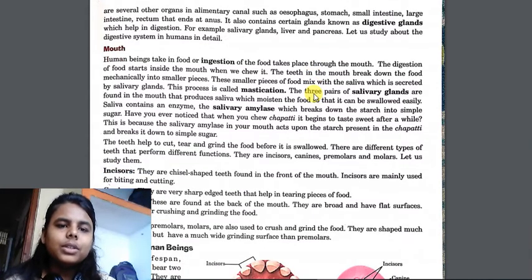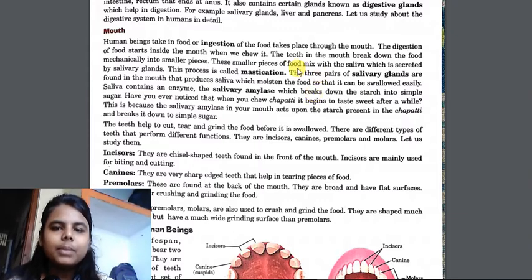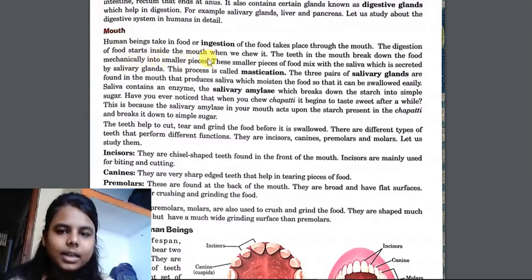So nutrition in human beings starts from the mouth. That means the process of ingestion takes place through the mouth, and digestion of food starts in the mouth itself. When we start chewing the food, the digestion starts in the mouth.